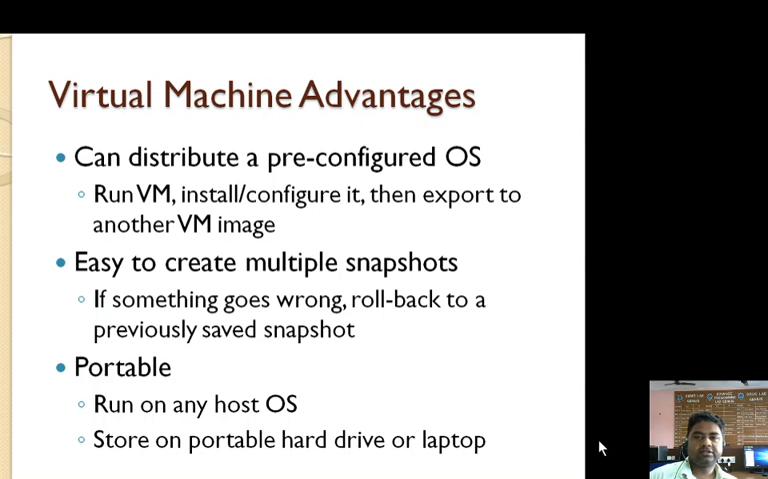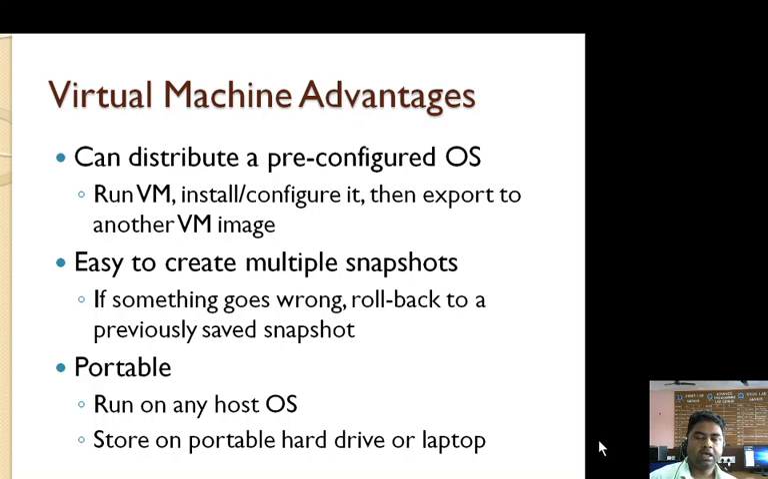What are the advantages of a virtual machine? These are some advantages. The first one is that we can distribute a pre-configured operating system, meaning we do not need to configure it again when we install it on any system. So this is the first advantage. And we can run the virtual machine, install or configure it, then export it to another virtual machine image.